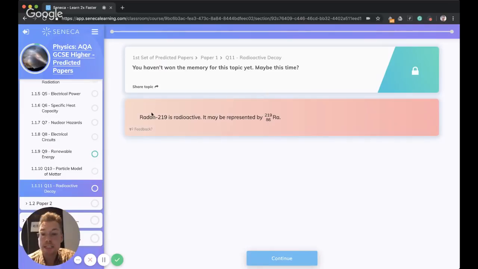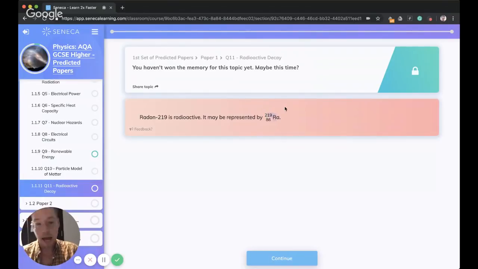So radon 219, did I say that right? Radon 219 is radioactive. It may be represented by 219 86 Ra. Any of you that did chemistry, hopefully you'll remember what those numbers mean. The big number is what we call the mass number. Who knows what the mass number tells us about an atom? What does the mass number do? The mass number is the total amount of protons and neutrons. That is what the big mass number tells us.